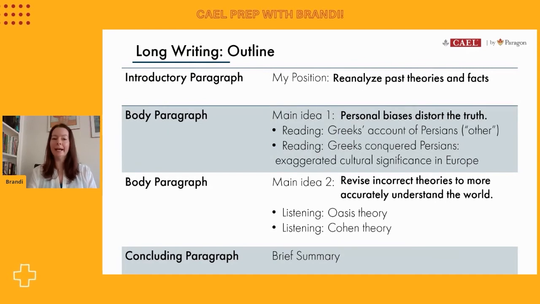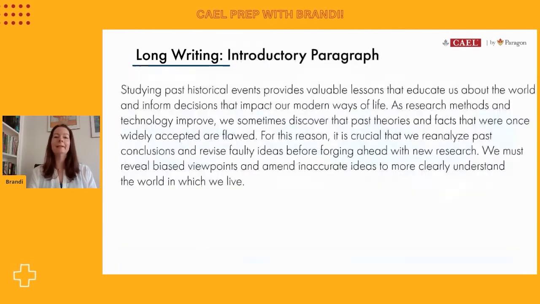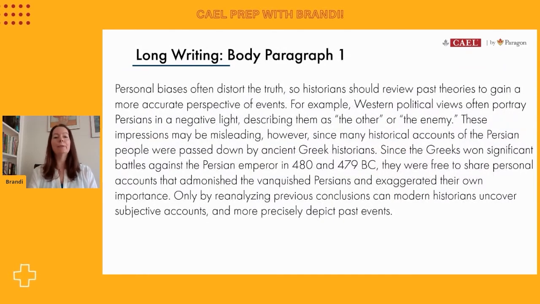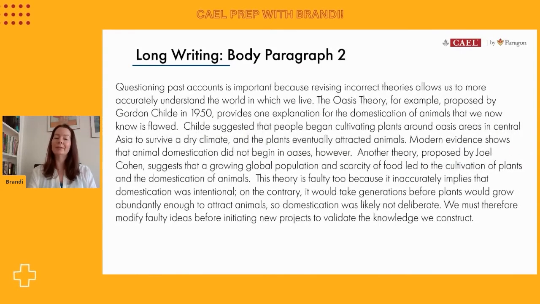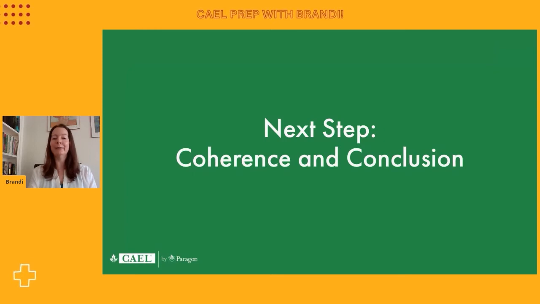Now, in the very first episode we created this outline. So we identified our position at the top, and we've come up with 2 main reasons why we feel that way. We made sure to include specific examples from both the reading and the listening in order to balance that out. That's where part of the score will come from. So it's important to include references to both sources. The next episode we completed, we wrote our introductory paragraph, and then we wrote both middle paragraphs. So this was main idea 1, and just last week we completed main idea 2. So the first 3 paragraphs of this essay are complete, and we are ready to add on right now.